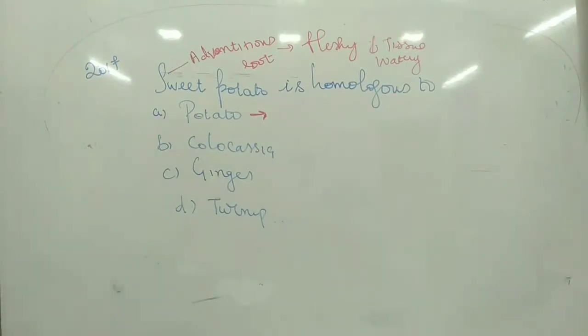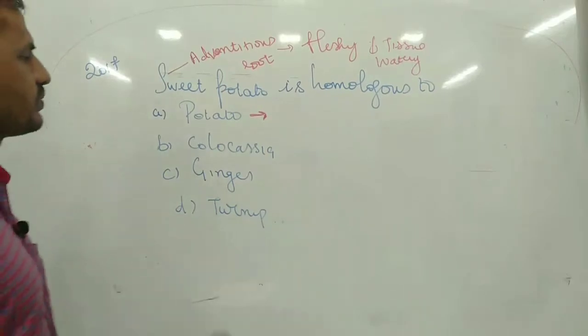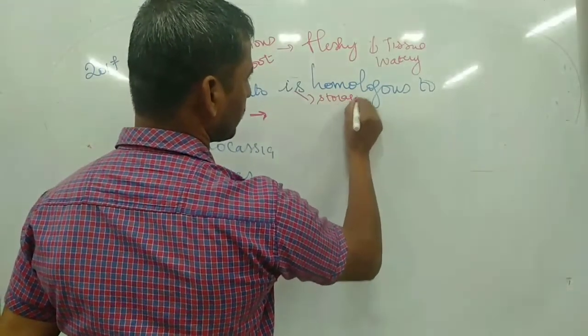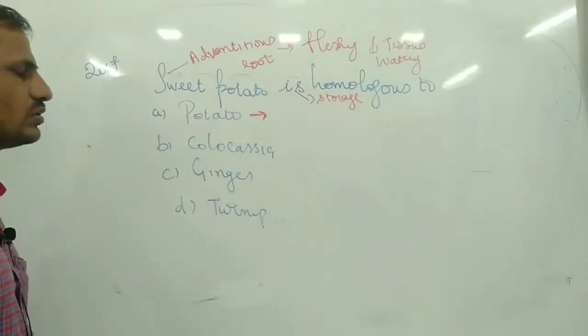We know it is a tuberous stem, mainly helping us to store food material.